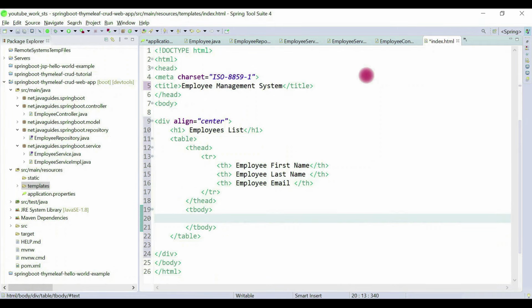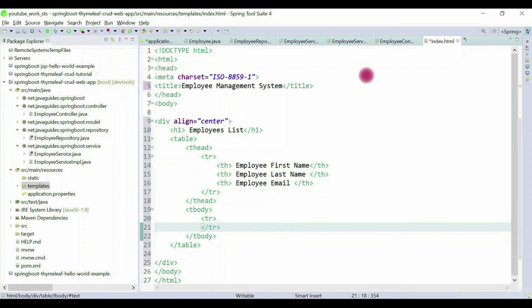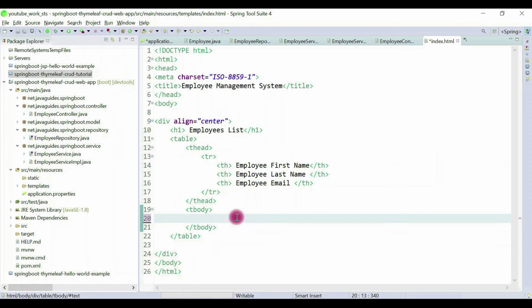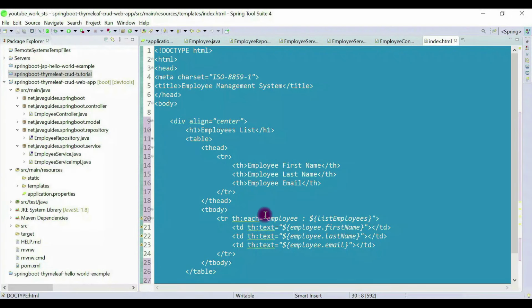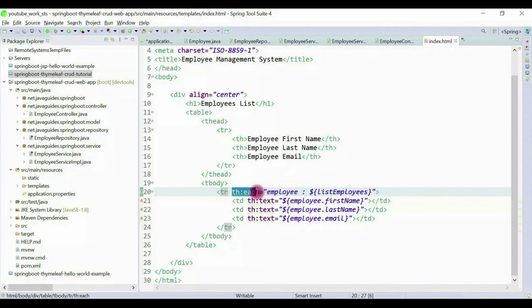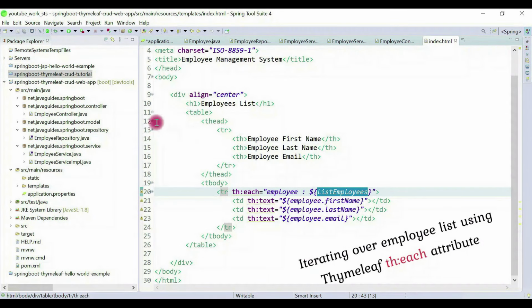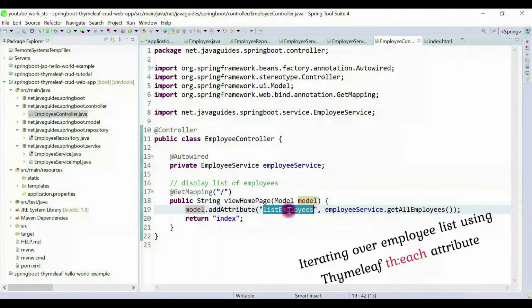And in the body we create again a row. Let me quickly add the Thymeleaf code here. So look at here, we are using Thymeleaf directives here. So here we're just iterating over a list of employees. So this listEmployees we got from the controller, from here.